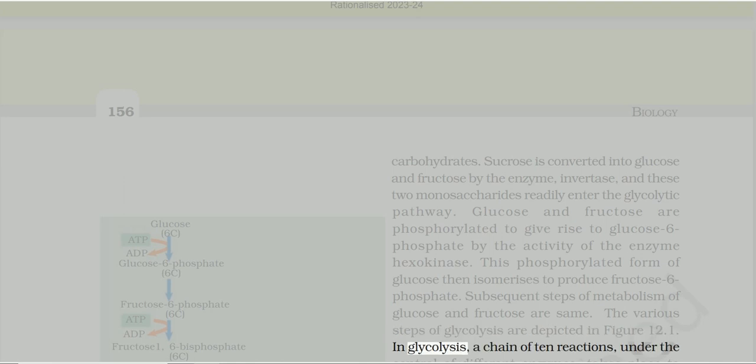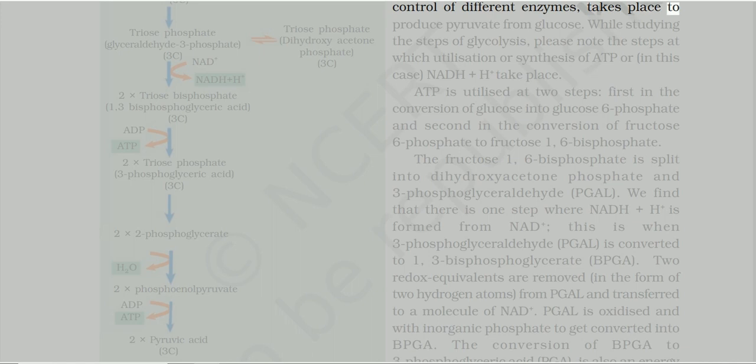In glycolysis, a chain of 10 reactions, under the control of different enzymes, takes place to produce pyruvate from glucose. While studying the steps of glycolysis, please note the steps at which utilization or synthesis of ATP or, in this case, NADH + H+ take place. ATP is utilized at two steps. First in the conversion of glucose into glucose 6-phosphate and second in the conversion of fructose 6-phosphate to fructose 1,6-bisphosphate. The fructose 1,6-bisphosphate is split into dihydroxyacetone phosphate and 3-phosphoglyceraldehyde, PGAL.